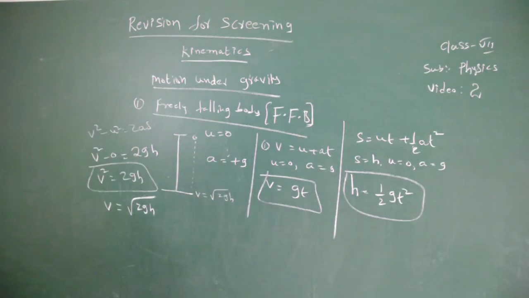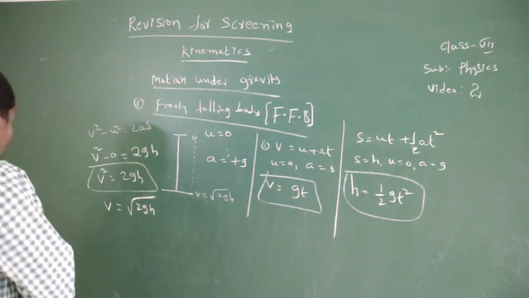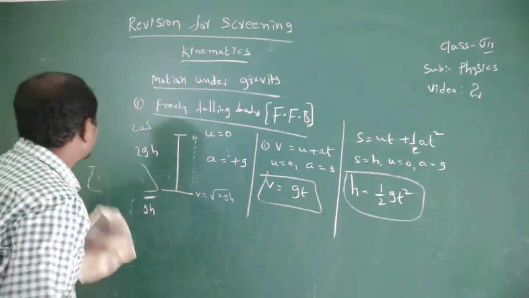Okay, now the vertically projected body.